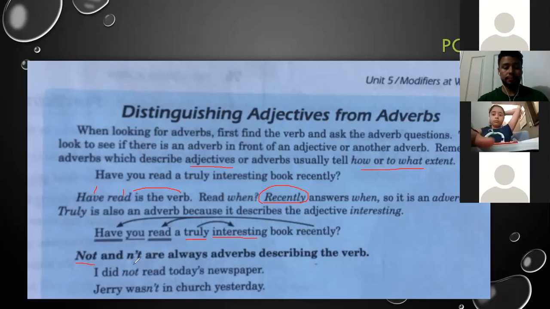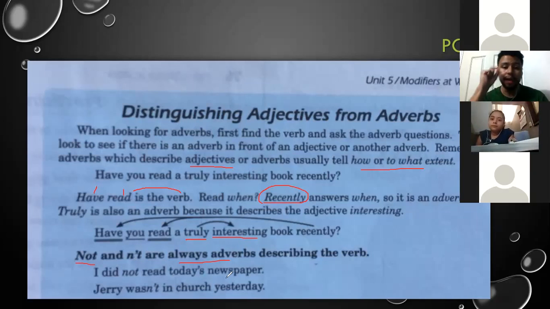But at the bottom of this explanation, we have this one, not, and the contraction n apostrophe t, or n't in this case. For example, they are always adverbs. When you find not or n apostrophe t in the sentences, they will always be adverbs. Simple as that. And they are describing what? Other adverbs or adjectives. In this case, verbs.